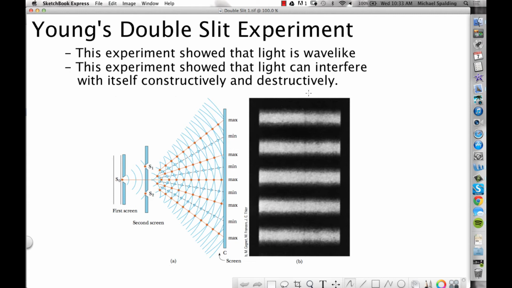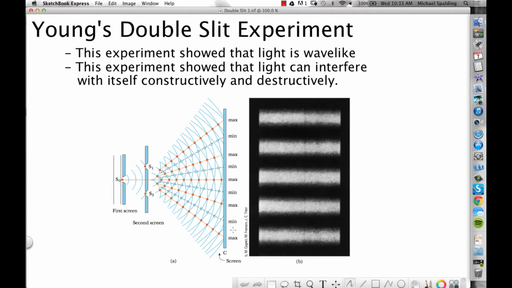All right, so one of the final topics we're going to talk about is Young's double slit experiment. This experiment is famous because it showed that light is wave-like, and the reason it showed that is that one of the properties of waves is that waves can interfere with themselves.